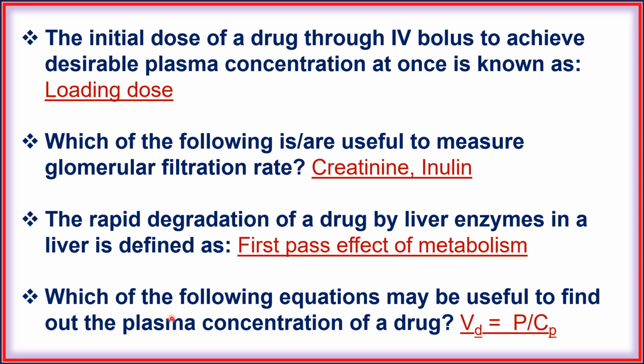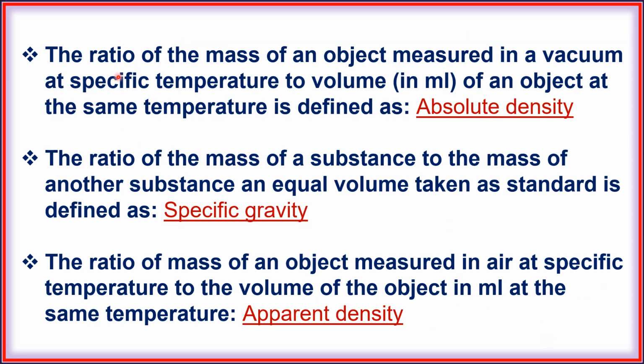Next, which of the following equation may be useful to find out the plasma concentration of drug? Vt equal to P by Cp. Next, the ratio of the mass of an object measured in a vacuum at a specific temperature to volume in ml of an object at the same temperature is defined as absolute density.